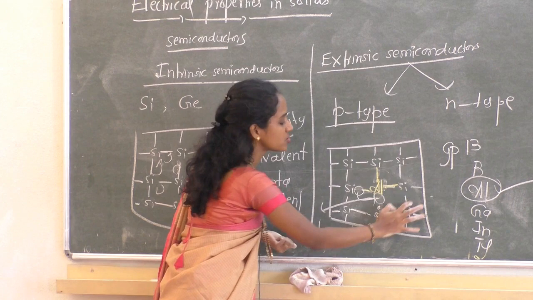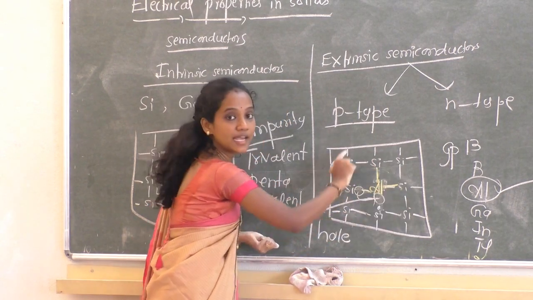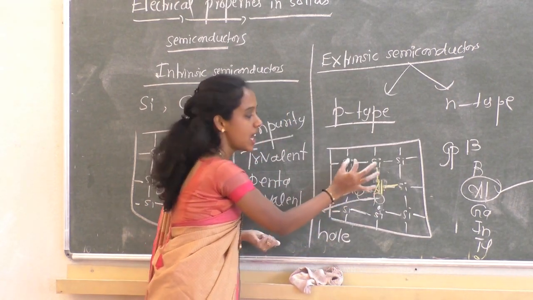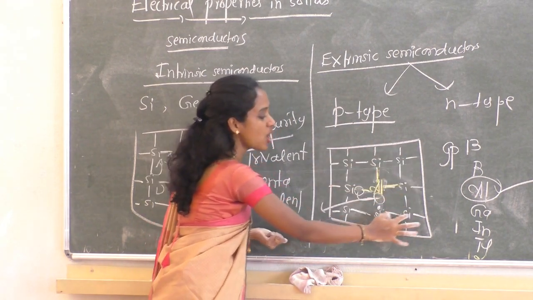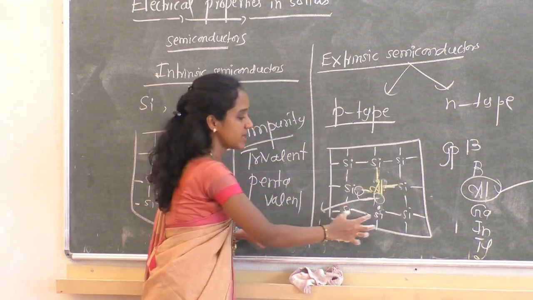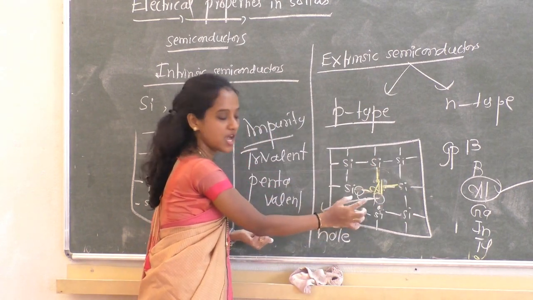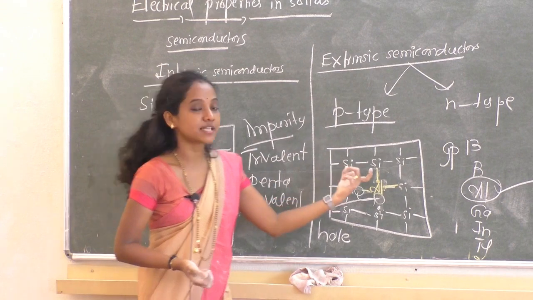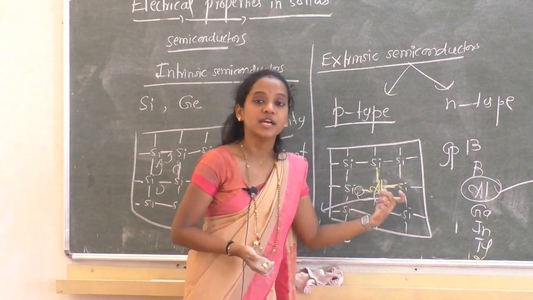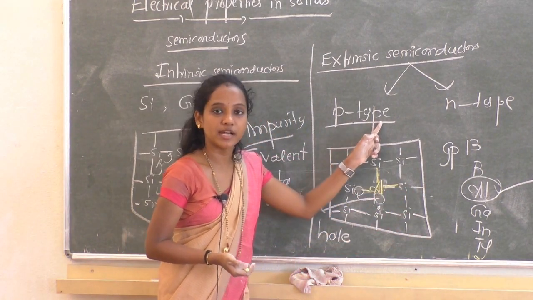So what happens throughout the crystal? There is a delocalization of holes along with the electrons also. The majority carriers are holes here, positively charged particles. Therefore, this type of semiconductor is called a p-type semiconductor.